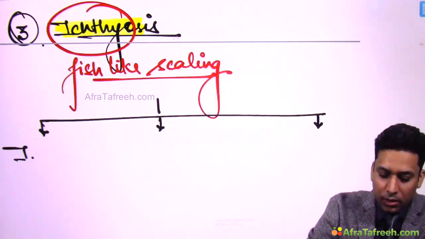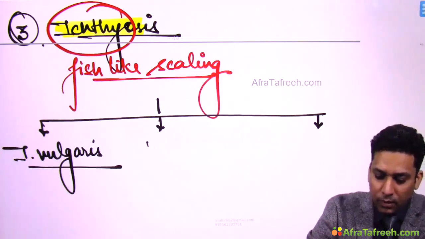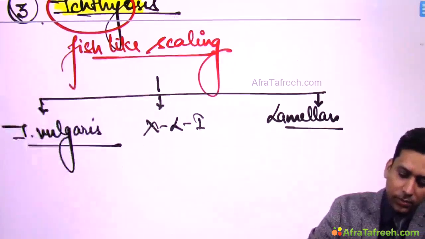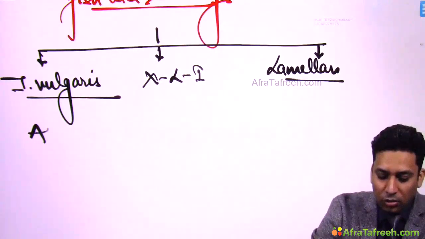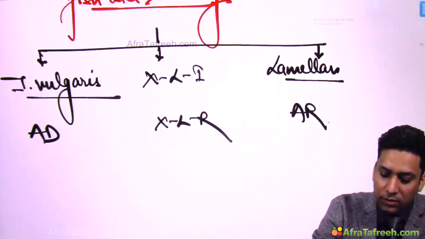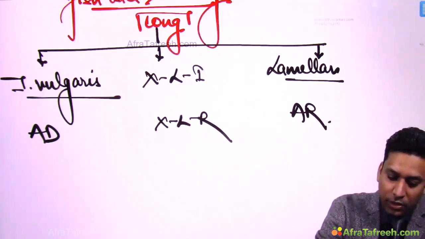like ichthyosis vulgaris, X-linked ichthyosis and lamellar ichthyosis. Now all these are genetic conditions, because this is autosomal dominant, this is X-linked recessive, and this is autosomal recessive. So all these are congenital types of ichthyosis.